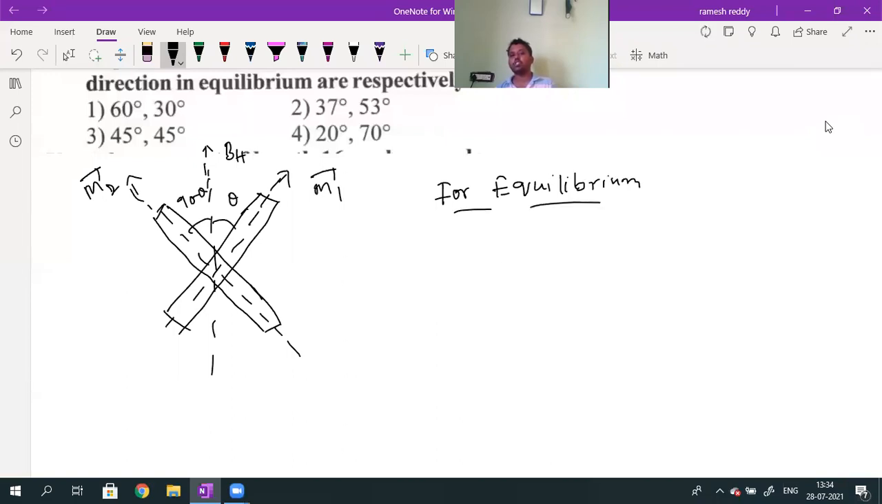For this system of two bar magnets to be in equilibrium, the condition is tau 1 should be equal to tau 2. The torque acting on the first bar magnet is equal to that on the second bar magnet. Since both bar magnets are pivoted, fixed at a point, when the torque acting on M1 is exactly equal to the torque acting on M2, the system will not rotate. They will remain in equilibrium. So tau 1 formula is M1 into BH into sin theta, the torque formula. Tau 2 formula is M2 into BH into sin 90 minus theta.